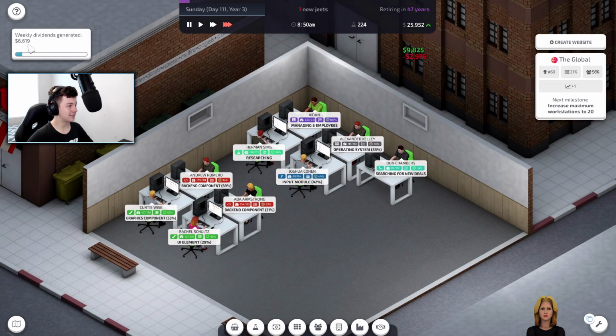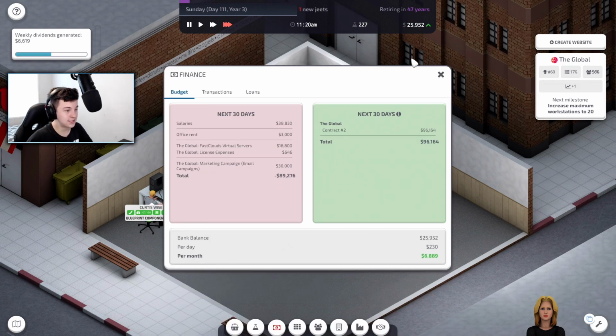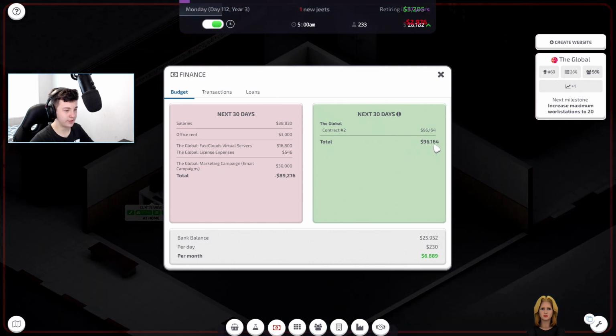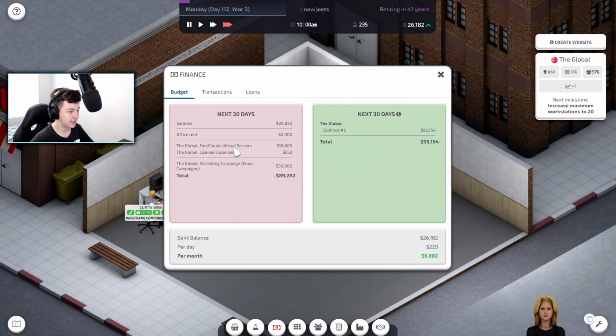All right, weekly dividends, 6,600 from dividends. So as you can see, dividends is coming in. In the next 30 days, we should make $96,000. As you can see, salaries are 38,000, office rent's 3 grand. So we kind of got to bring that money up.